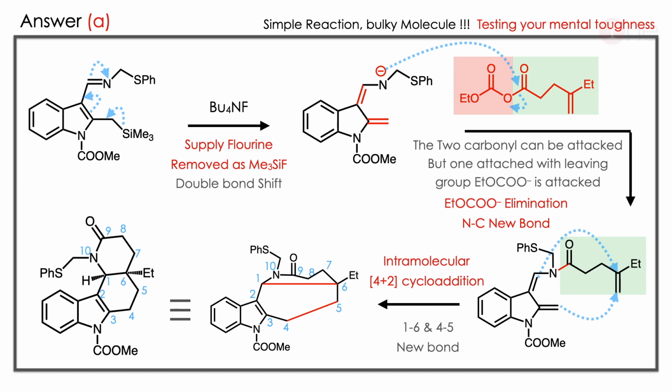Here you have to learn very important things. The molecules are given very big to test your mental toughness, and the trimethylsilyl can be removed by any halogen in the system. The second one is, even if the molecules are big, intramolecular 4 plus 2 cycloaddition is possible. And the other thing is the carbonyl groups are there, meaning you have to attack the carbonyl group which has better leaving groups.